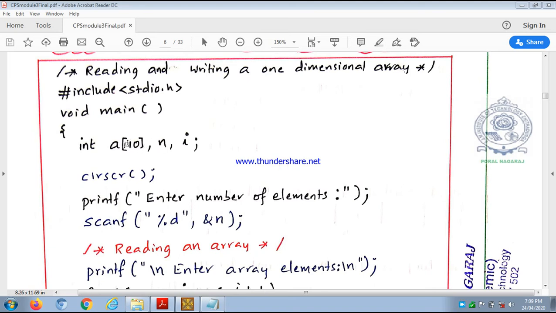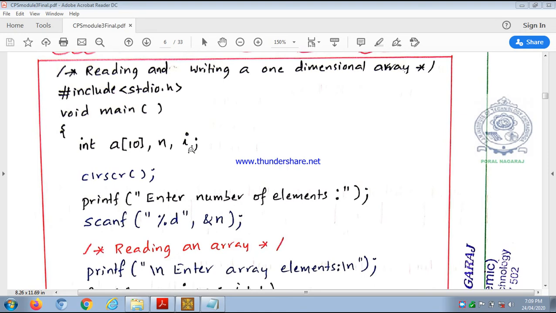So 10 elements are reserved, but we need not store all 10 elements. Suppose out of 10 I am going to store only 5 elements into the array. For that purpose I am reading the value of n, that is the size of the array. 10 locations are reserved here, but how many elements I am storing can be known by n. We are using a for loop here, so the loop variable is i. For reading an array and writing an array, we always use a for loop. Please remember it.